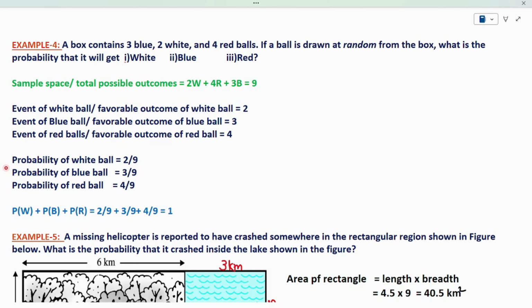So in this manner, we find the probability of white ball, probability of blue ball, probability of red ball. See, probability of white plus probability of blue plus probability of red is equal to 1. We have a formula that in an experiment, the probability of all the elementary events will become equal to 1. All three are elementary events, so by summing all three probabilities, I'll get 1 as per the formula.